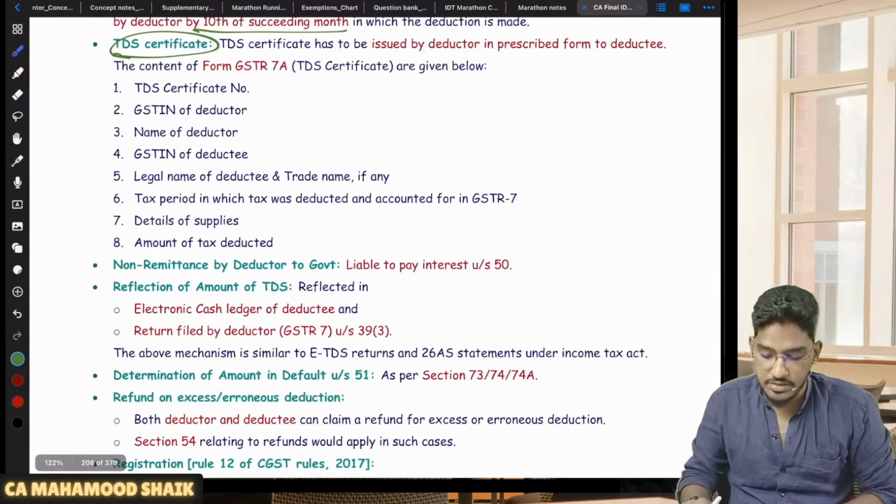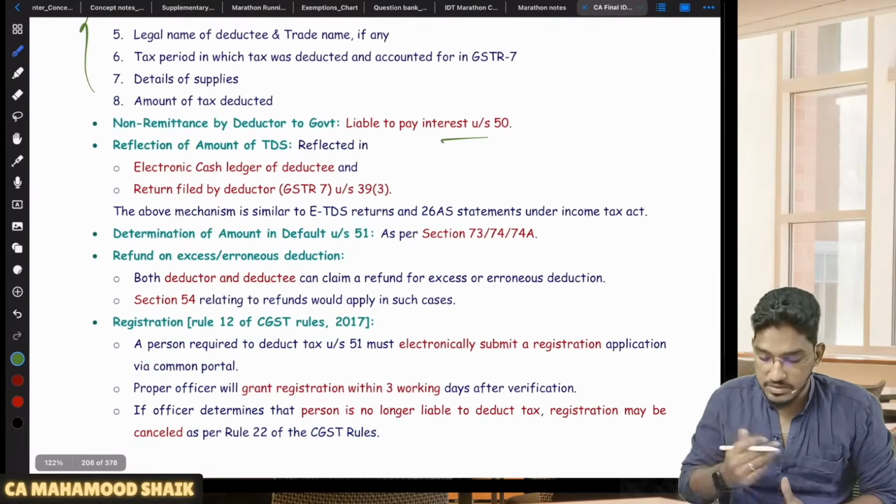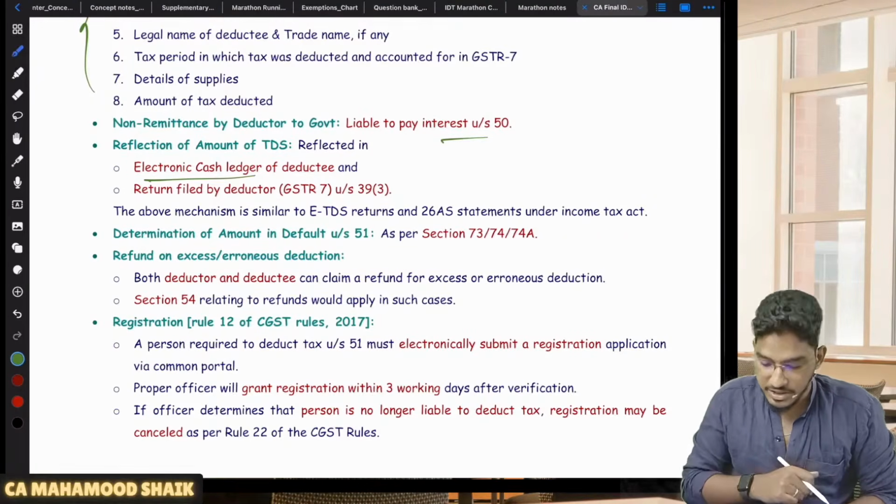Sir, what will be the contents? What will be the contents, you can refer to it once. Then in case it is not remitted, interest will be payable, and whatever that TDS amount is, you can claim it in your electronic cash ledger.